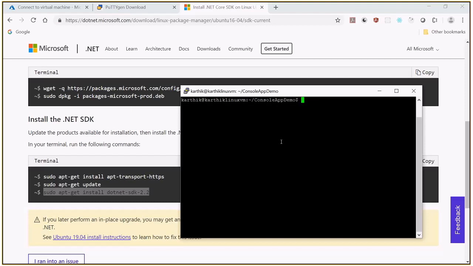There is a difference from a .NET Framework console application. A .NET Framework console application will work only in the Windows operating system. A .NET Core console application will work anywhere. You need to just take that. When you compile it, it will be compiled on that particular operating system, and it will start working. So let me just create that, dotnet new console, and I press enter. It will try to create a console application for you.